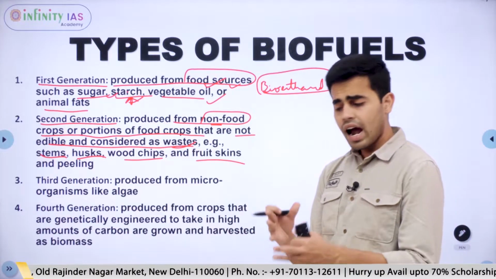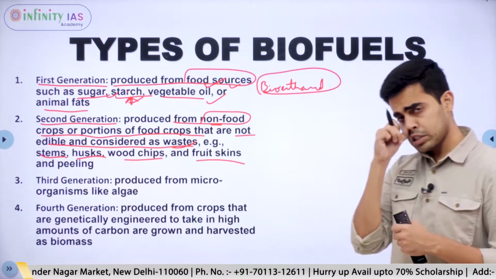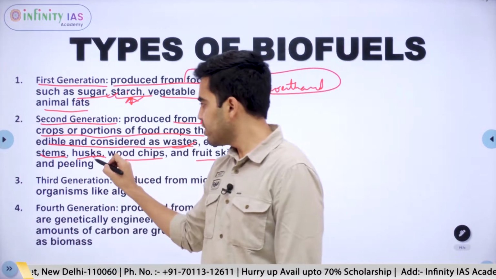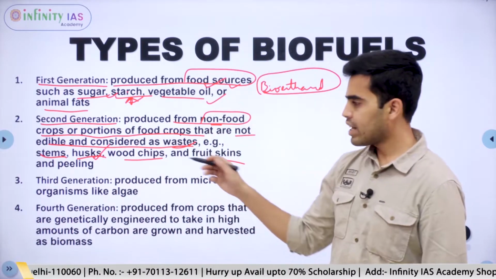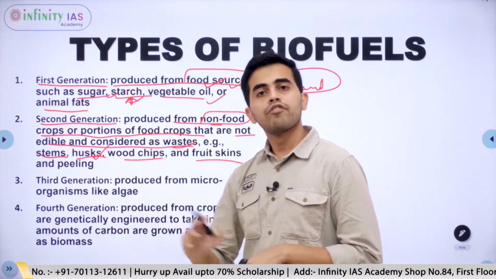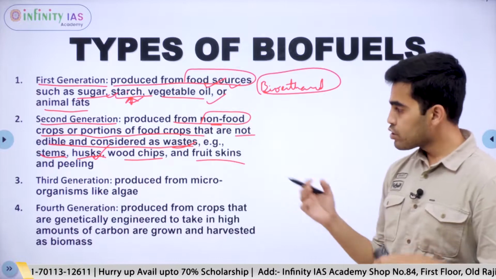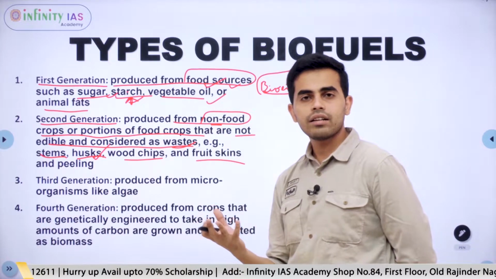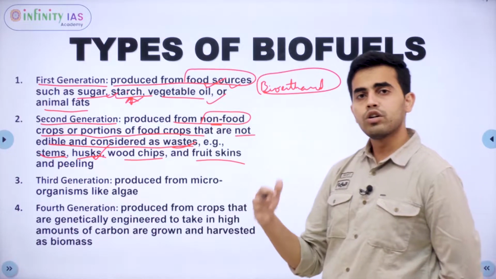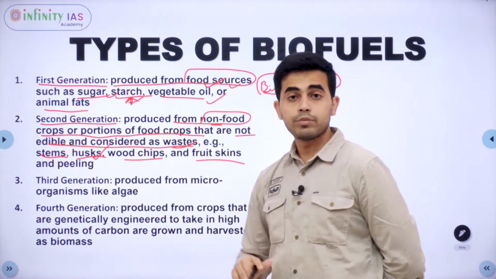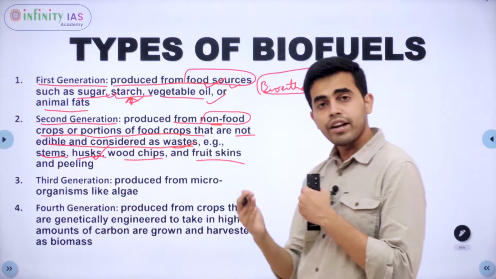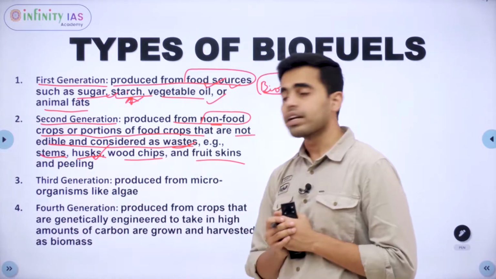For example, after we process rice, the grain is processed, we are left with husk. So that husk is not for consumption. We can use that for production of biofuel. So that is still an organic matter and it contains carbon and hydrogen. So it can be used to produce biofuel. So this solves our problem of that conflict with food security.